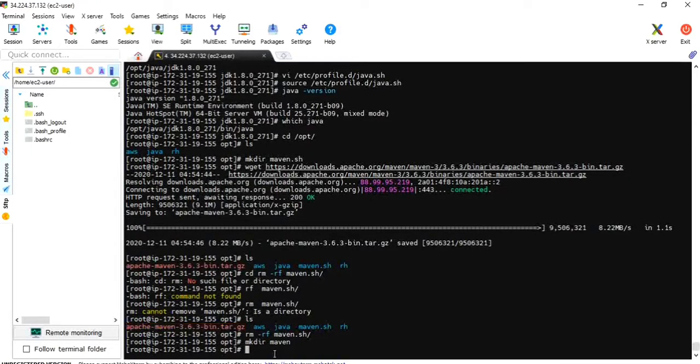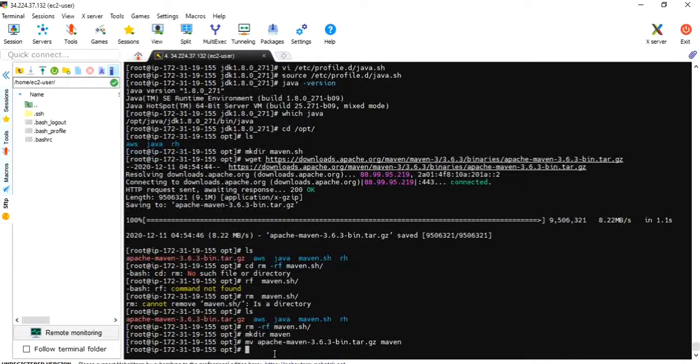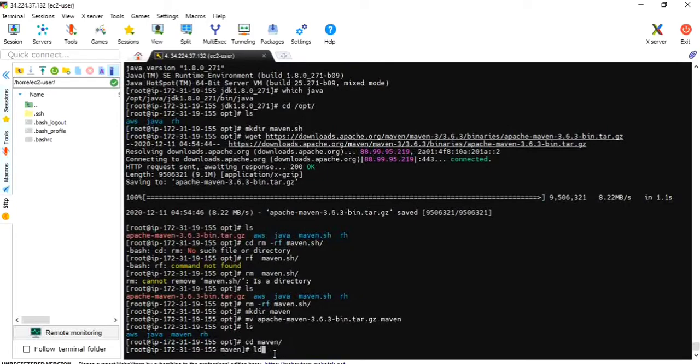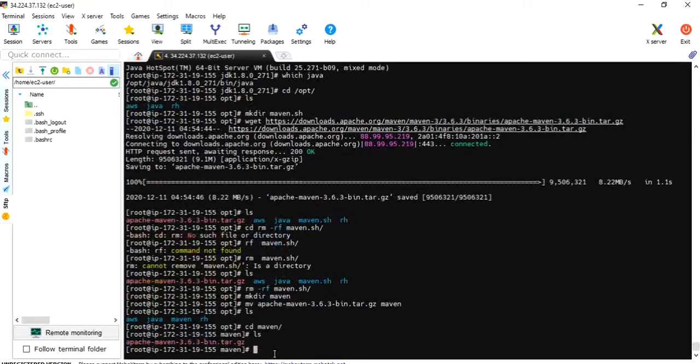I'm doing this because I have to specify this path in the .sh file. Move apache maven to the maven directory. Okay, now let's go to cd maven. Extract it here.